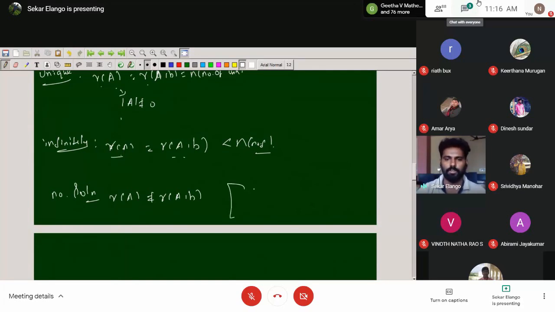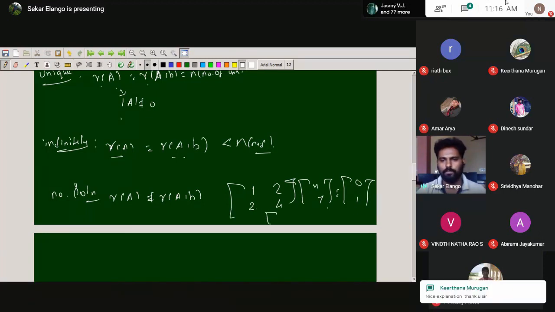Like in this example, you can take the matrix 1, 2, 2, 4, with x, y, and the right side 0, 1. Here you can note that the rank of A is 1 only, but the rank of A comma B will be 2.